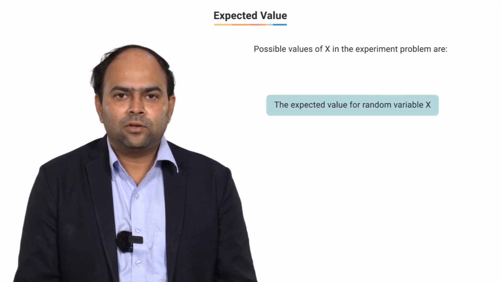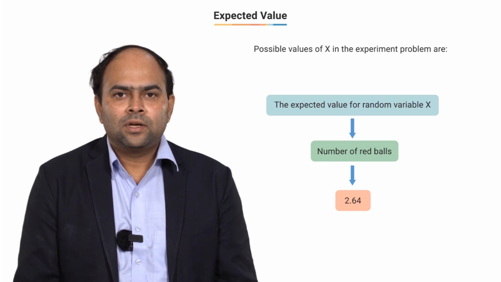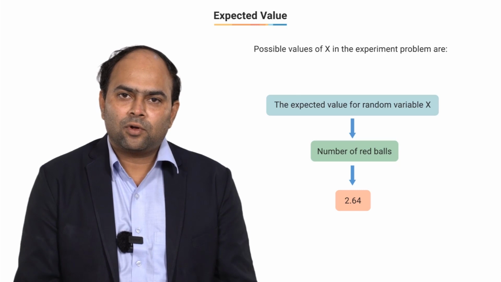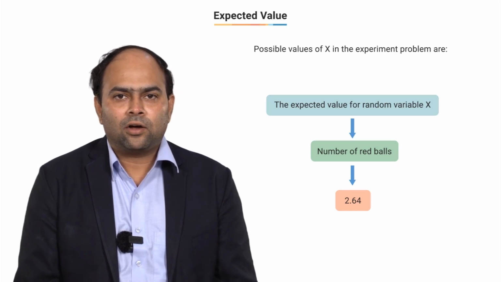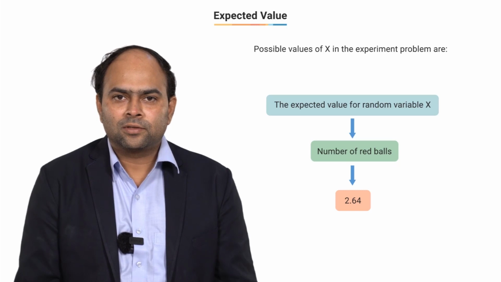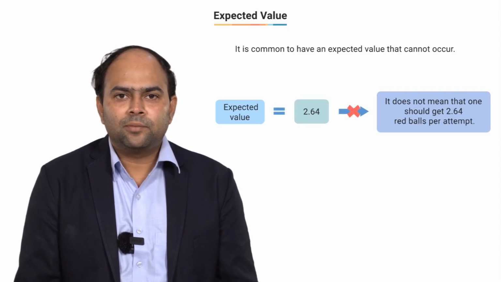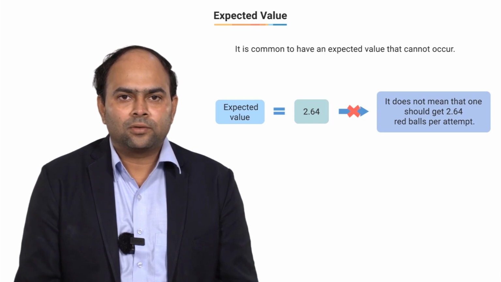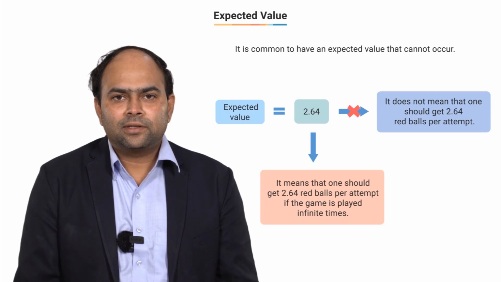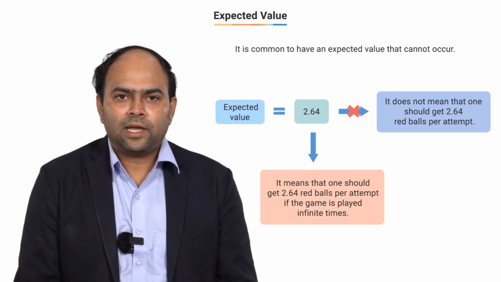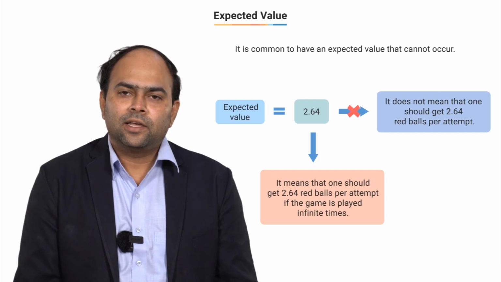So again, the expected value for random variable x, that is the number of red balls, is 2.64. However, I am sure you are wondering how you can get 2.64 balls in one attempt. The number of balls would be 2 or 3, where we are saying that on average we expect to get 2.64 balls. Actually, it is not unusual to have an expected value that may never actually come up. We say that the expected value is 2.64. It doesn't mean that we expect to get 2.64 red balls in an attempt. What this value actually means is that if you were to play the game an infinite number of times, then the average number of red balls you would get is 2.64.